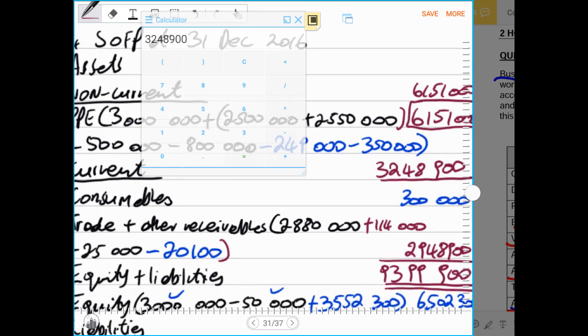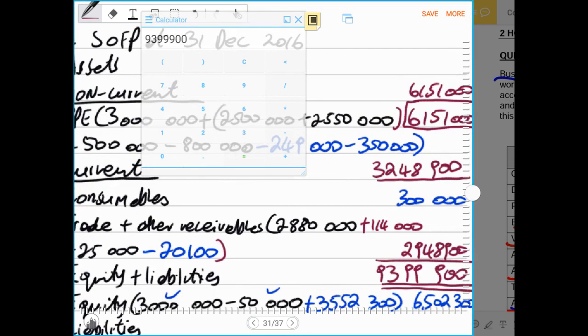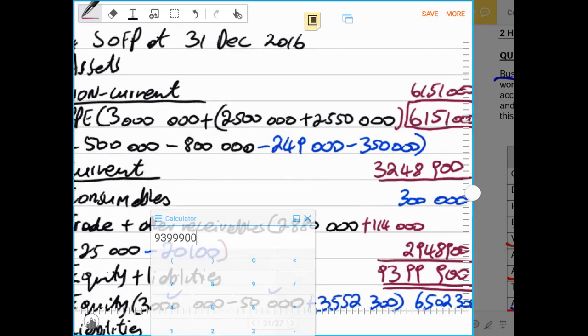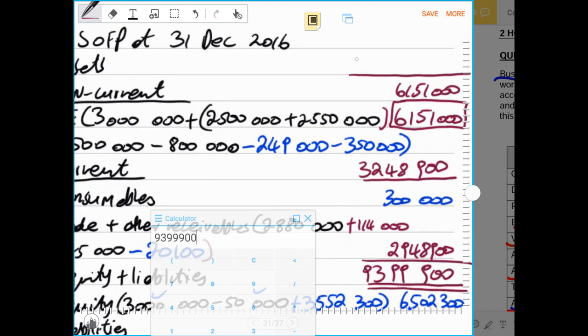And we add our non-current assets, plus 6,151,000, and this will give us the same amount of 9,399,900. And if we see now, everything is balancing and we are fine with that.